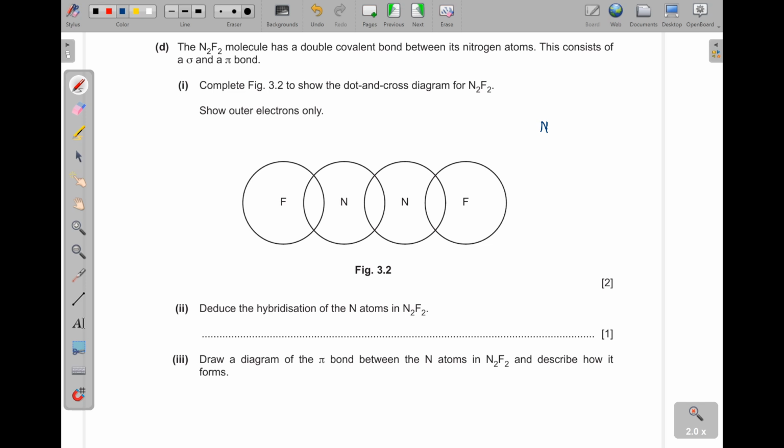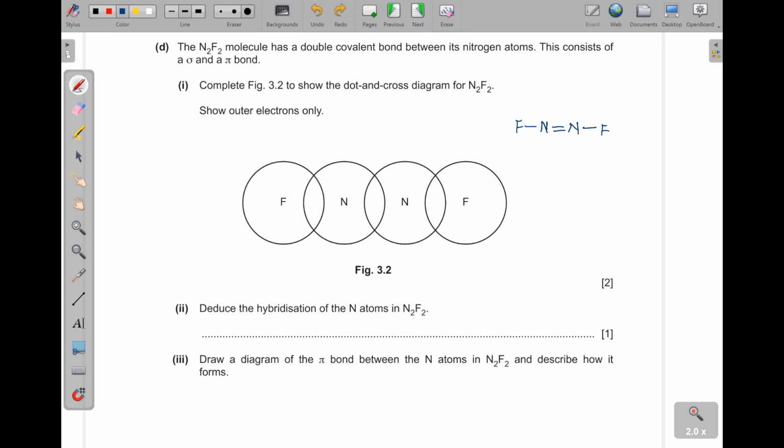Nitrogen must have 3 bonds, okay? So nitrogen, there are 2 of them. Then we can have a fluorine here and a fluorine there. But now nitrogen must have 3. So if these are 2, we must have a third one, which is here. And they say this consists of a sigma bond and a pi bond. So wherever you see a double bond, there is one sigma bond, and then the sideways overlap that leads to the formation of the pi bond.